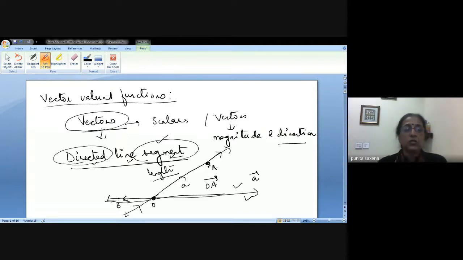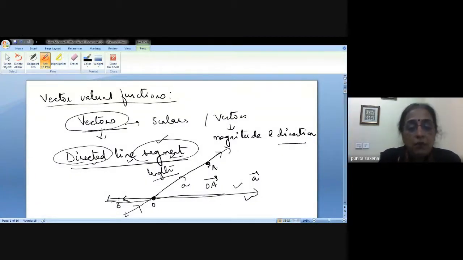The way we till now have studied vectors, you have studied them as quantities. You have talked of velocity, force, acceleration. So they are specific physical quantities to which a direction has been assigned. So you are assigning a direction to speed and you are calling it a velocity. So that is the difference between the way a vector is defined by physicists, and the way a vector is defined by mathematicians.